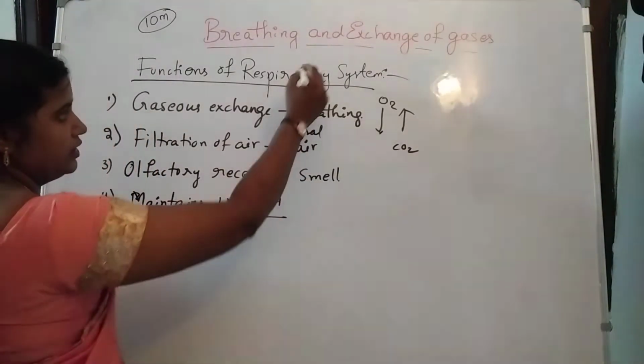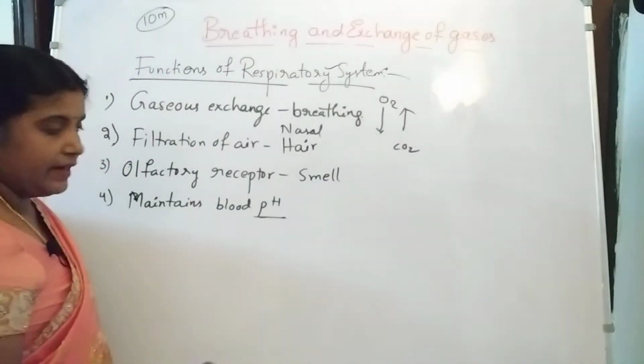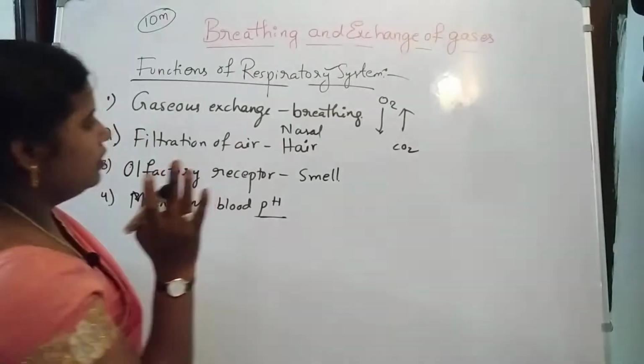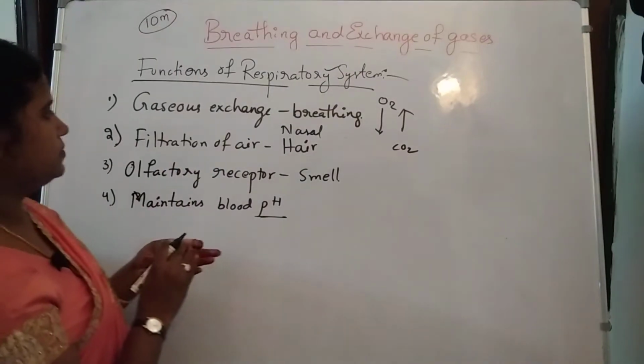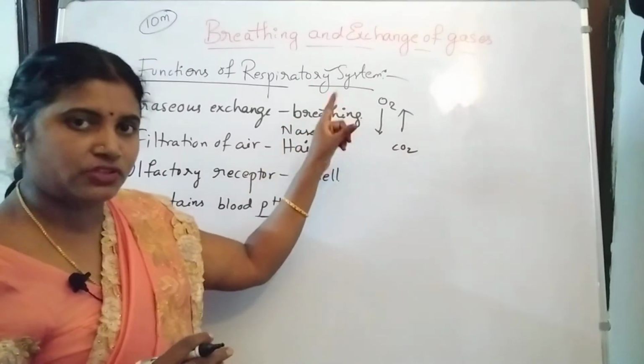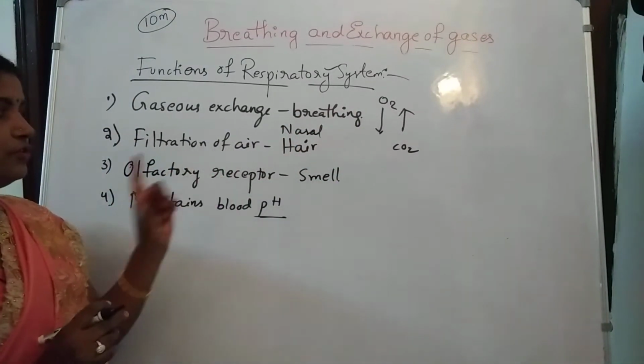Blood pH is also maintained by the respiratory system. So first it is responsible for gaseous exchange, breathing, inspiration and expiration, and filtration of the air.